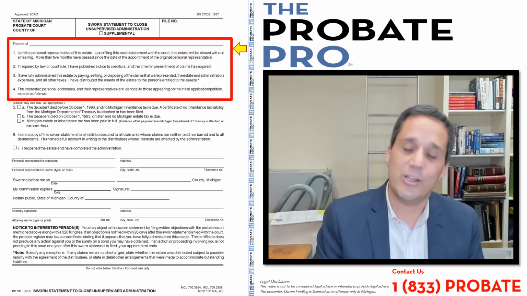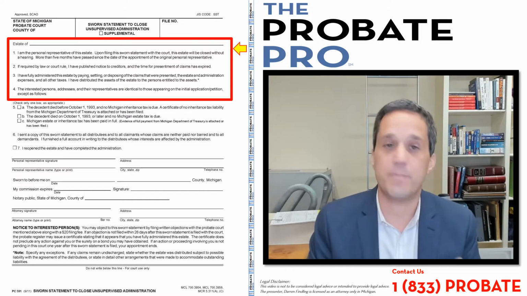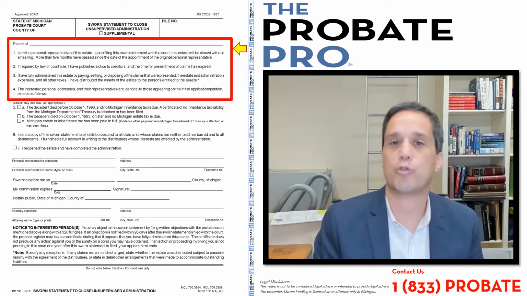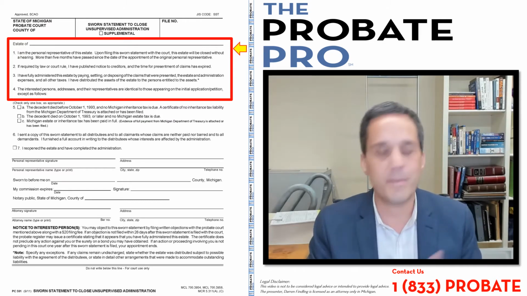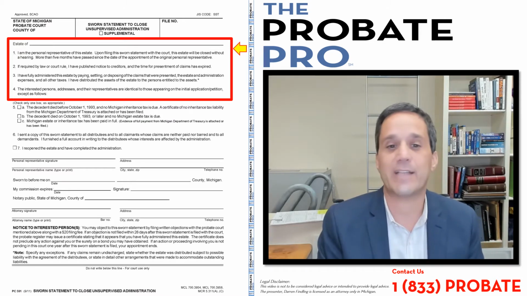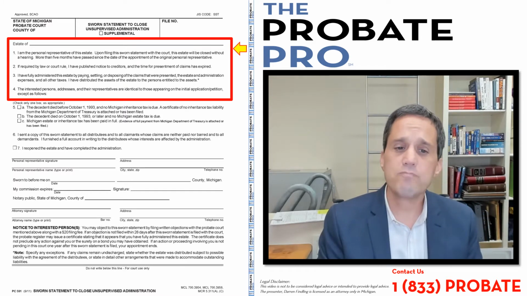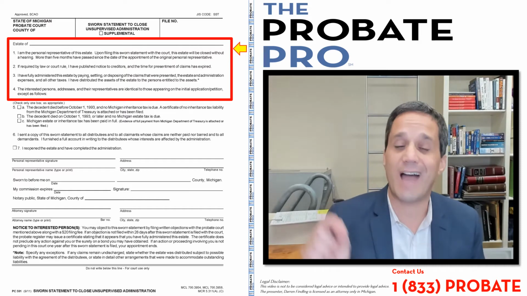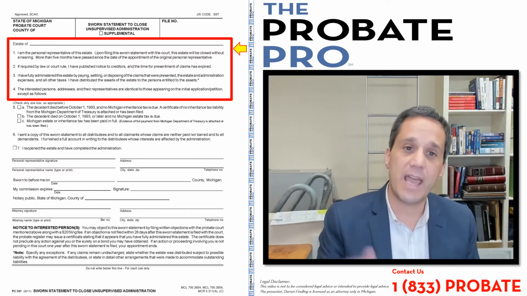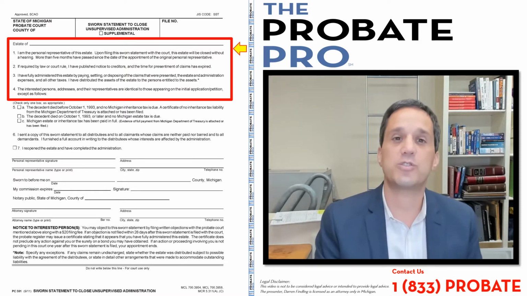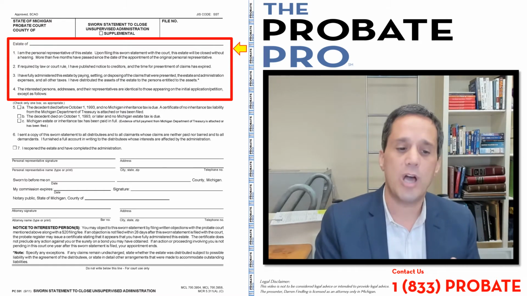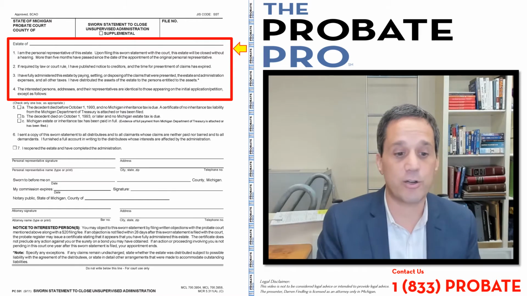Now again, you're asserting that you have fully administered the estate, you've addressed all creditors, you've settled, you've distributed the assets within the estate, and that's where Section 3 comes into play. So if you notice at the end of Section 3, there's a little asterisk. And that asterisk at the bottom of the page speaks to some exceptions to this rule about certain addressing of certain assets and creditor and claims.